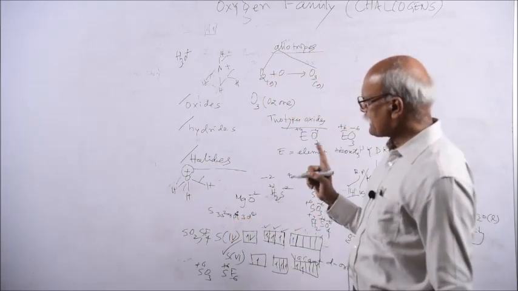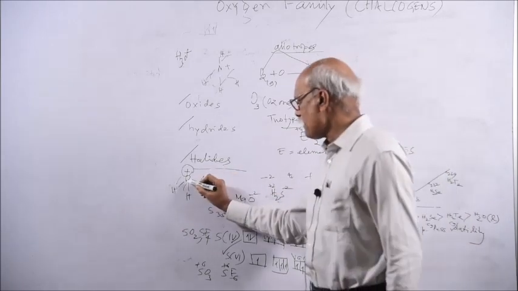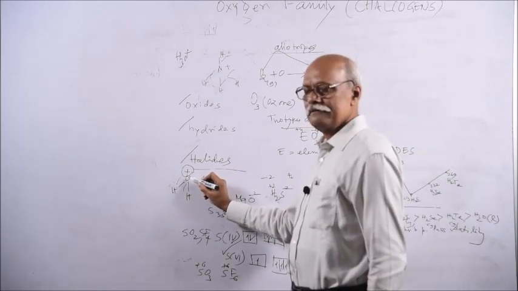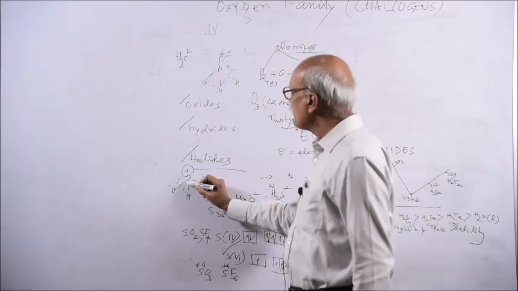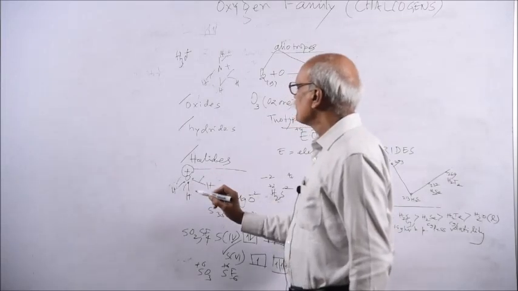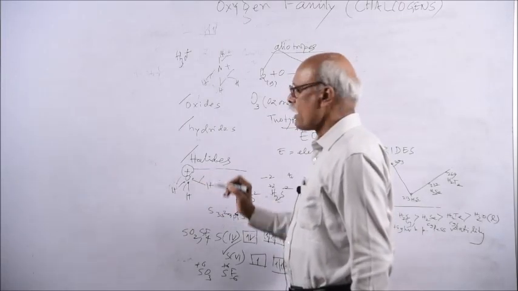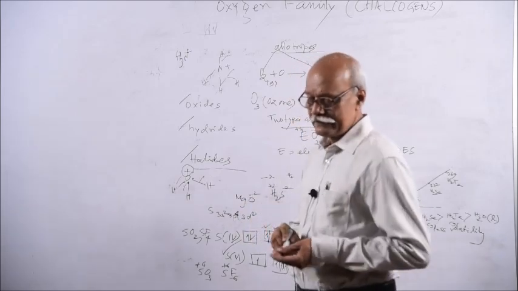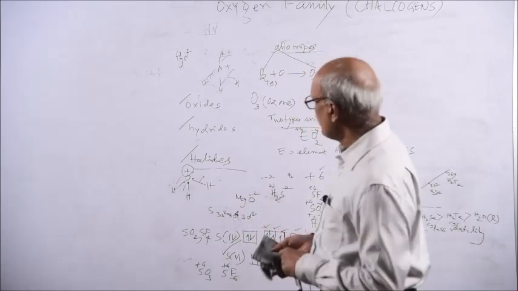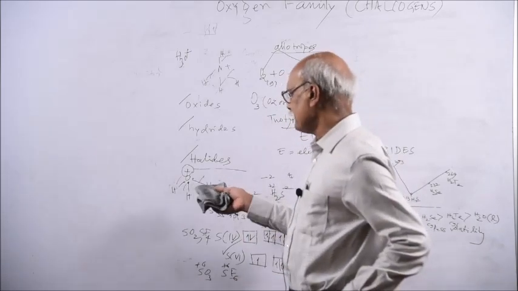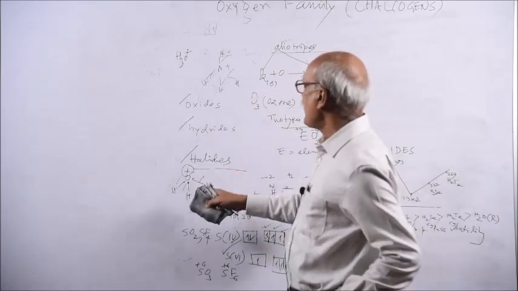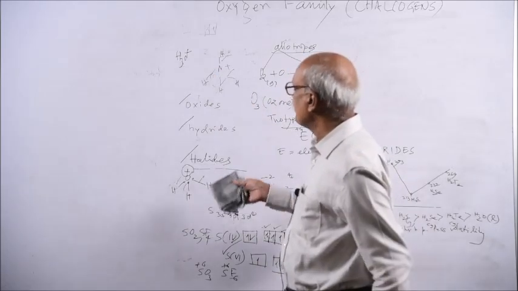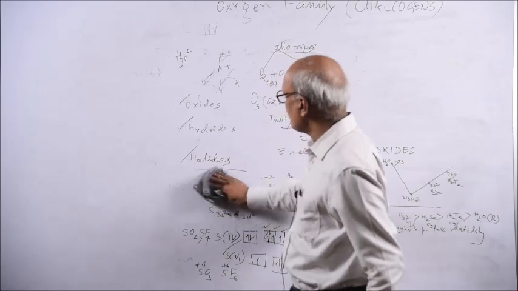So when it gets positively charged, how many electrons does it have? Oxygen has 6 valence electrons and here it has 5 electrons. As it has 5 electrons, it forms 3 bonds. Just like ammonia. Your ammonia is isostructural with what? The hydronium ion.